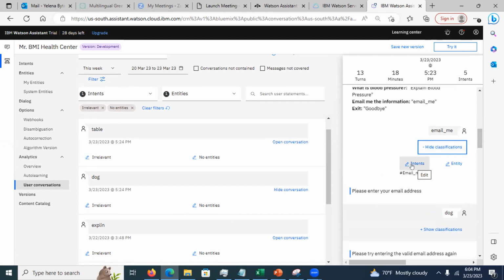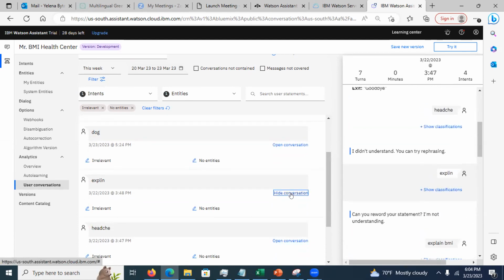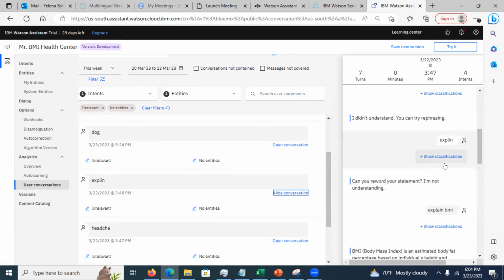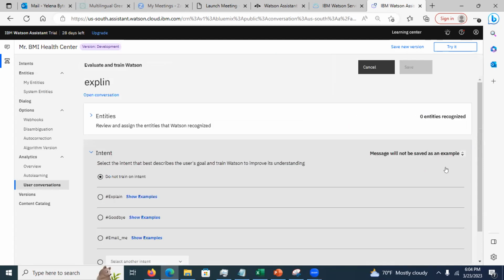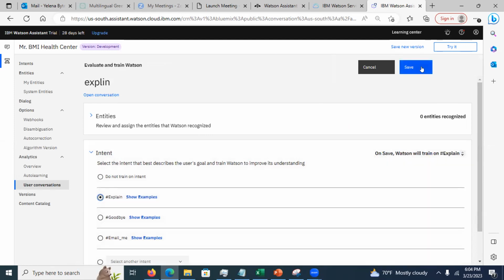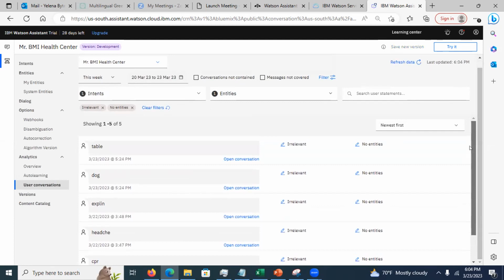So you're gonna look at your conversation. Like, for example, see here, I misspelled explain. I can open the conversation here, and I can show classification, and I can ask to add this to explain. See this? I can do this. I can add this to explain, and I can click save. So next time when I mistype this, right, it's gonna recognize as explain. So you're gonna do something like that, right?